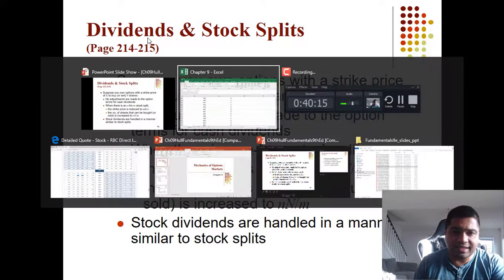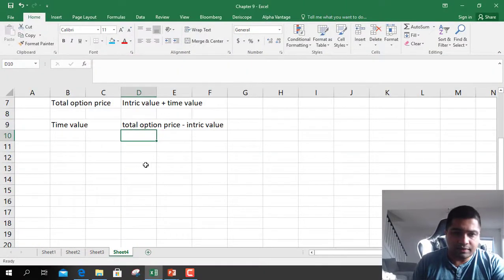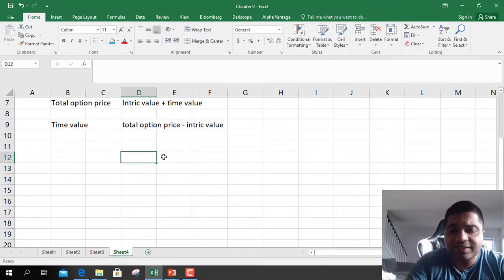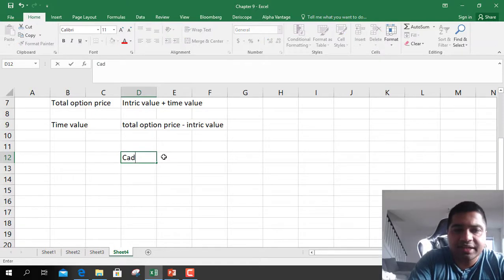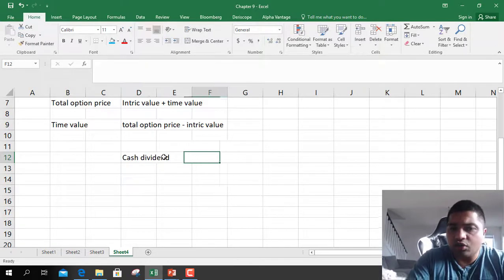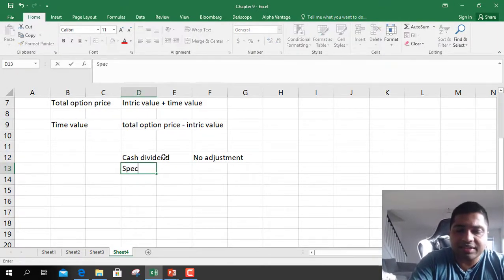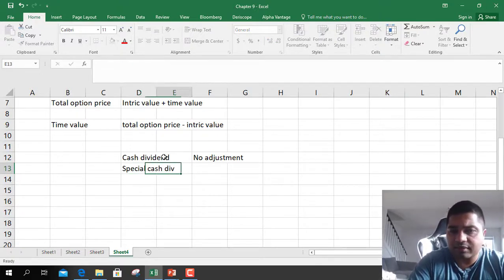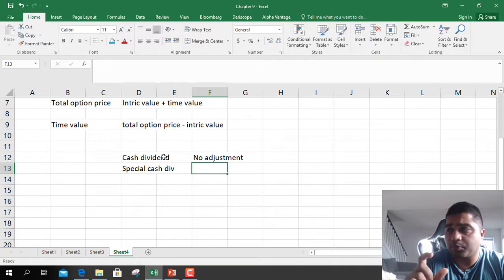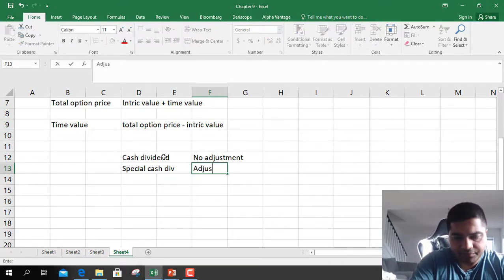So I'll go to Excel and explain it. So there are three things that can happen. There can be a cash dividend. So normal cash dividend, no adjustment. Okay. Special cash dividend, like the dividend is a significant portion of the stock amount, then there is adjustment.